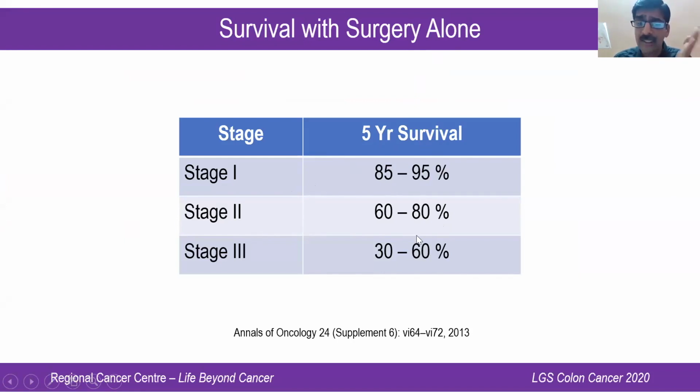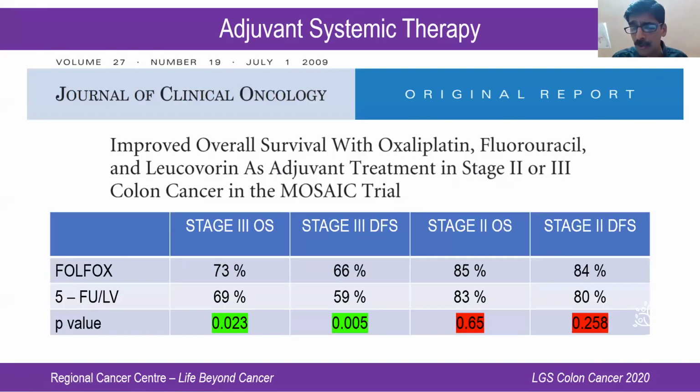So from this graph, it is very clear that in a stage 1 patient, a surgery alone would suffice. In a stage 3 patient, surgery is not enough. You have to do something more. In a stage 2 patient, the outcomes are equivocal. So you have to improve the outcomes. What are the ways for doing that? Again, I don't want to go into too much of trials.